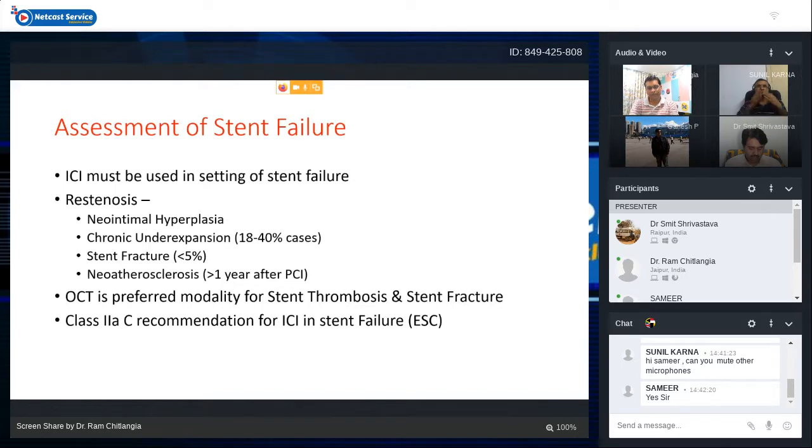It can show us stent fracture, which is around 5% of cases. It can show us new atherosclerosis, especially more than 1 year after PCI. OCT is always the preferred modality for stent thrombosis and stent fracture due to its higher resolution, and it has a class 2A C recommendation for intracoronary imaging in cases of stent failure by ESC guidelines.